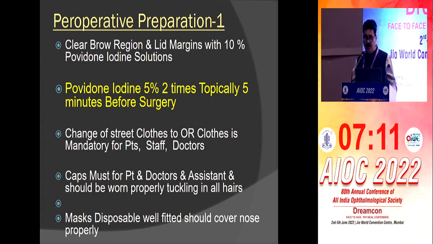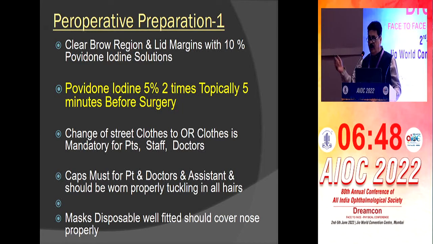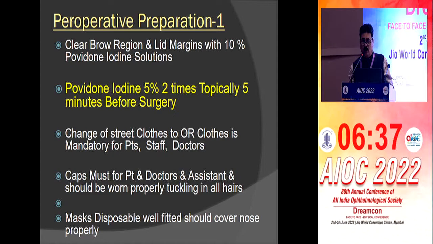How to prepare the patient in the OT to protect yourself from endophthalmitis and save the eye of the patient? Clean the brow region and lid margin with 10% povidone iodine. We should not clean only the eyelid. We should clean all around the eye up to the nose with iodine 10%. Then iodine 5% 2 times topically, 5 minutes before surgery, is more important than giving antibiotic 1 day before the surgery. So remember, povidone iodine 10% for cleaning and 5% for local instillation is more important than anything else.